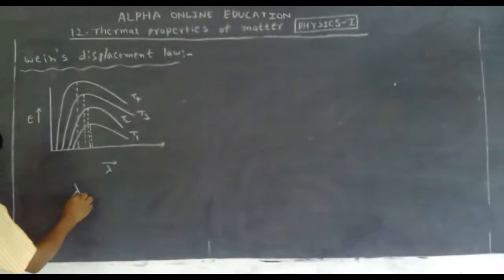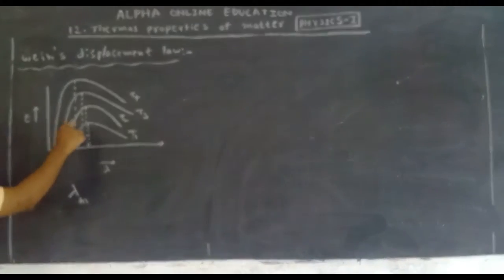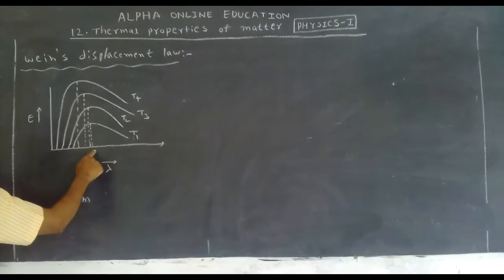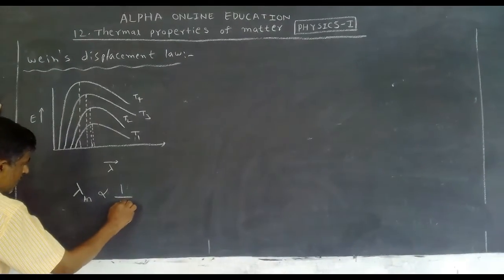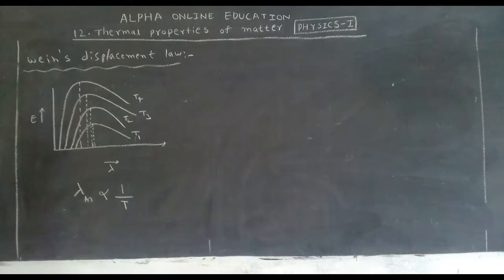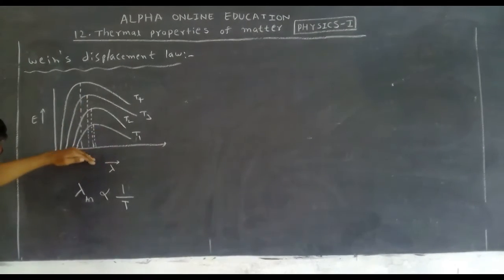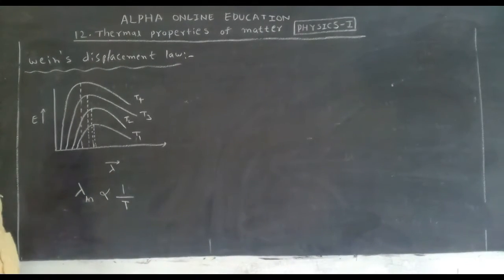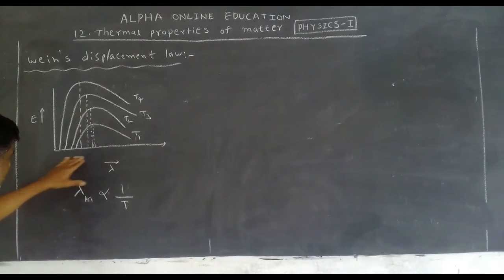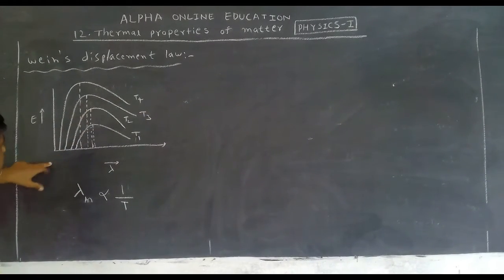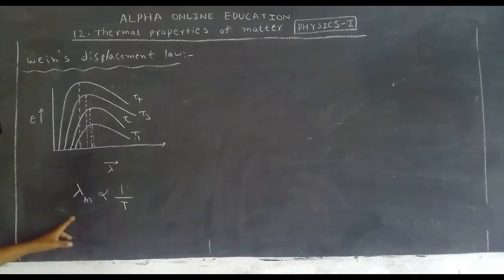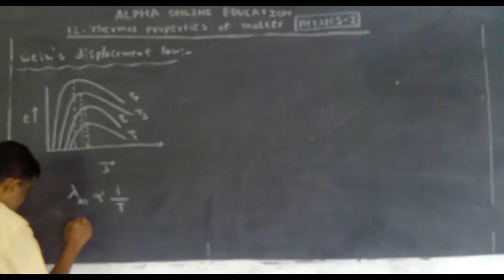The corresponding wavelength for maximum energy is inversely proportional to absolute temperature. Temperature increases, wavelength decreases. So an inverse relation is there. The wavelength changes, that's why it is called displacement. This is called Wien's displacement law.